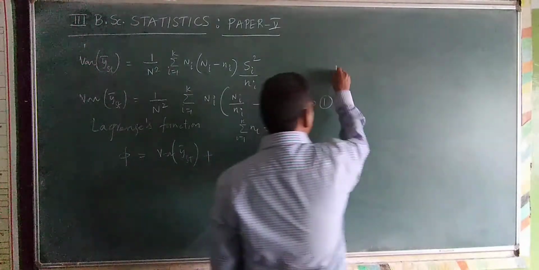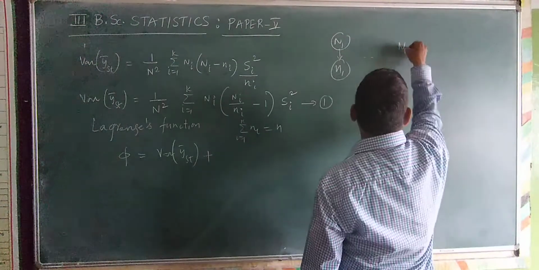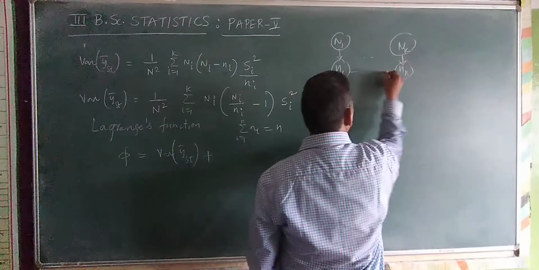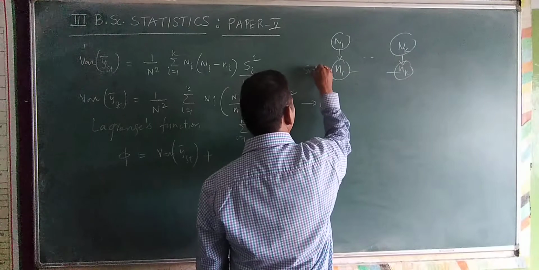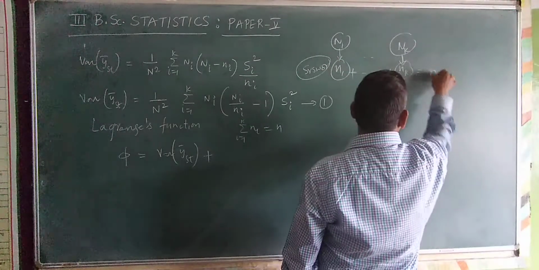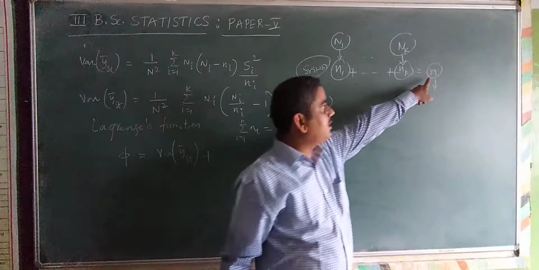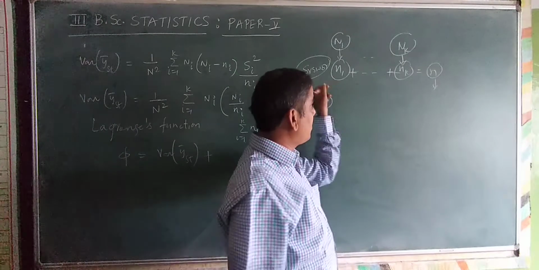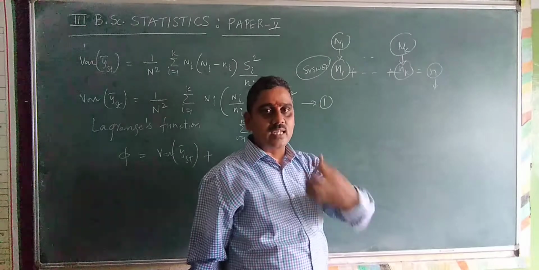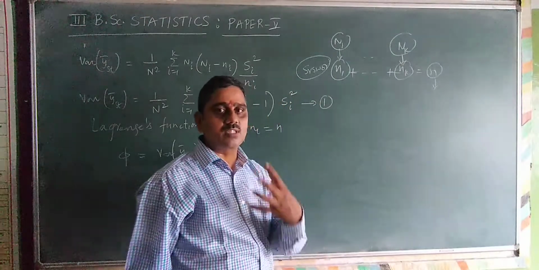These are all the samples drawn by using SRSWOR, and if you add all these values you should get small n. This is the stratified random sample of size small n, whereas all n1, n2 and so on, ni, nk are drawn by using the SRSWOR technique. So that is what we have learned in stratified random sampling.